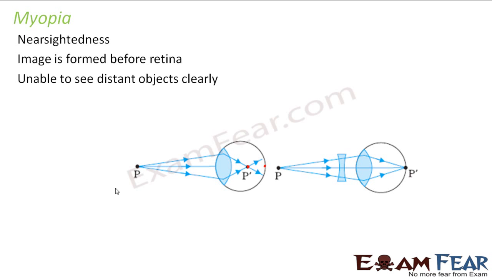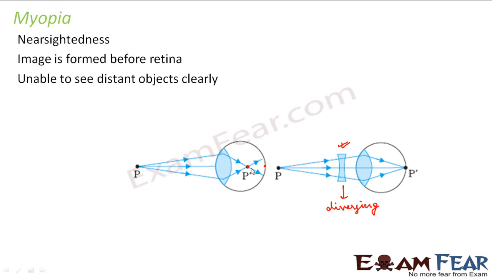In this case, if you look at this defect, what is happening? These rays are getting converged very quickly. So we put a lens which will not allow the rays of light to converge so quickly. We should put a diverging lens. This is a concave lens or a diverging lens. What will this lens do? This will try to diverge the rays from each other. So these rays of light, earlier they were directly going to a convex lens and they were quickly getting converged.